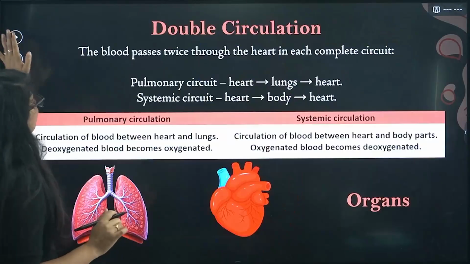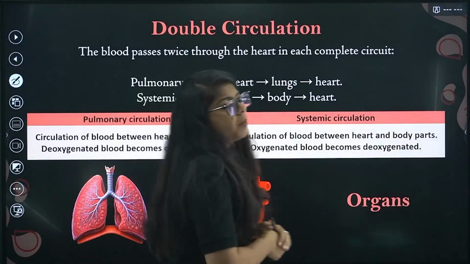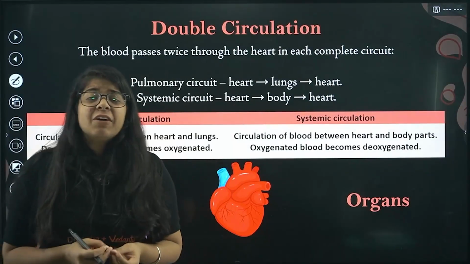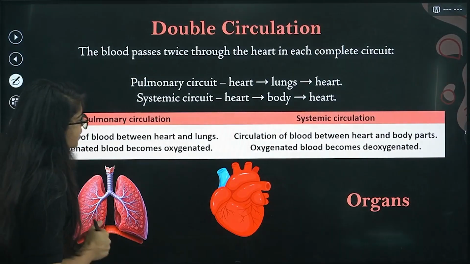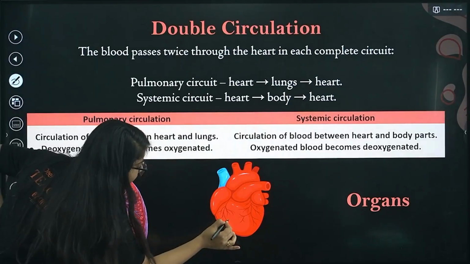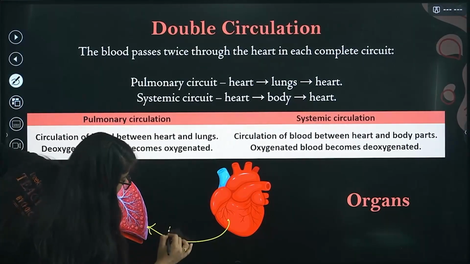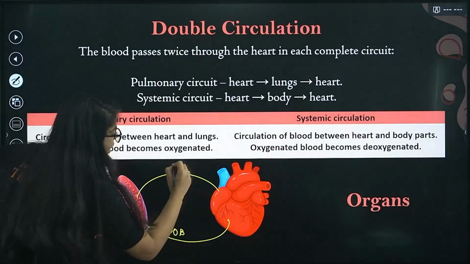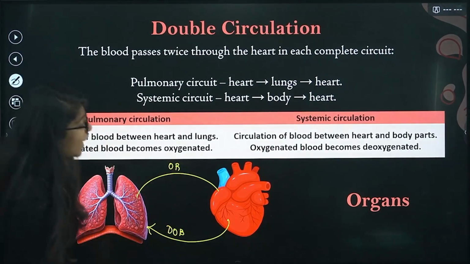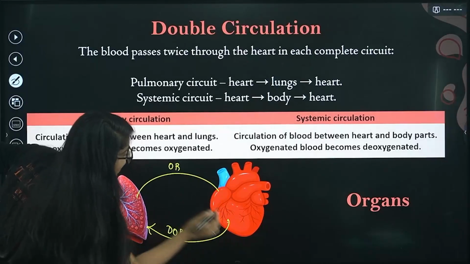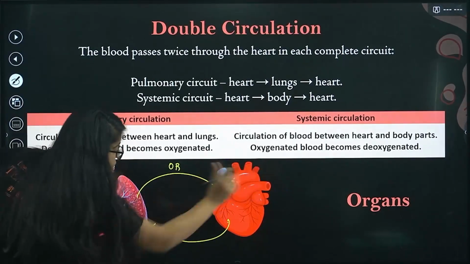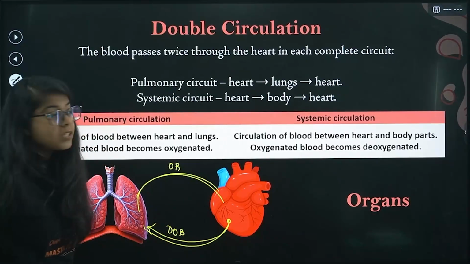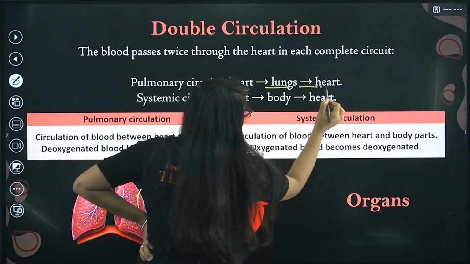Okay, next, moving on, we have something called double circulation. It's just a term given to a process. What is the process? The heart gave deoxygenated blood to the lungs, the lungs purified it and gave it back to the heart. Now that is oxygenated blood, and the heart gives it to the organs. So from heart to lungs, from lungs to heart, it's a whole circle.